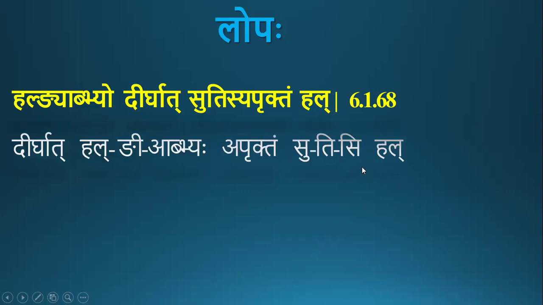The anvaya of the sutra: dirghat hal ni abhyah apruktam sutisi hal lopaha. Lopaha comes as anurti from lopo vyorvali.